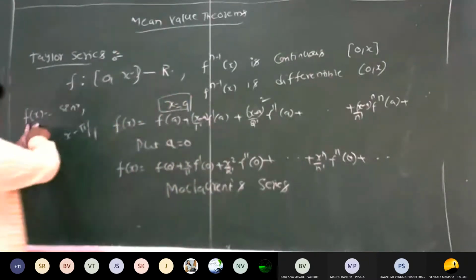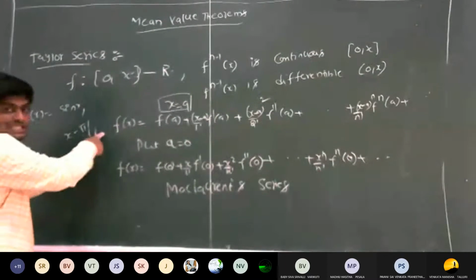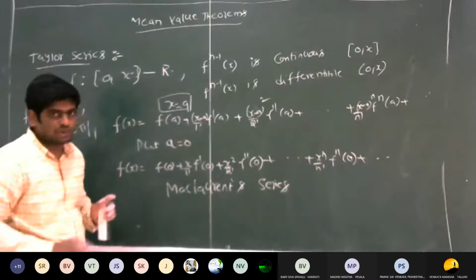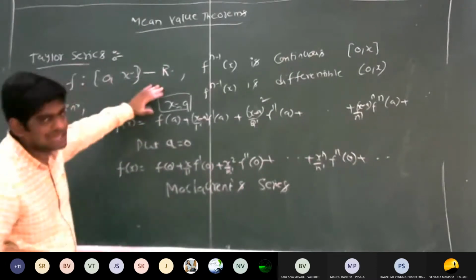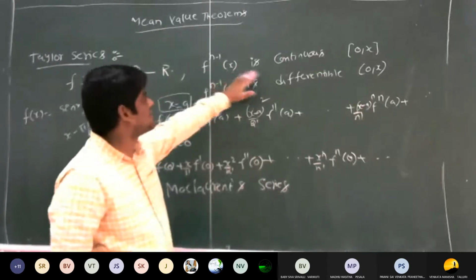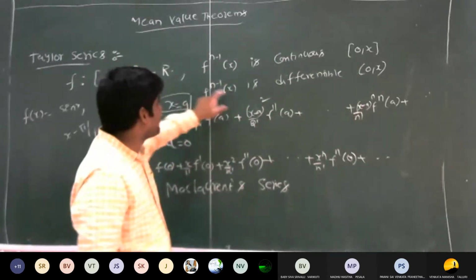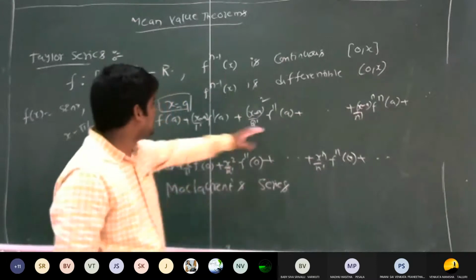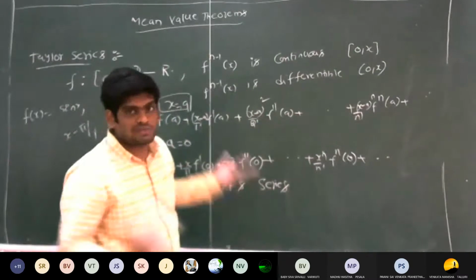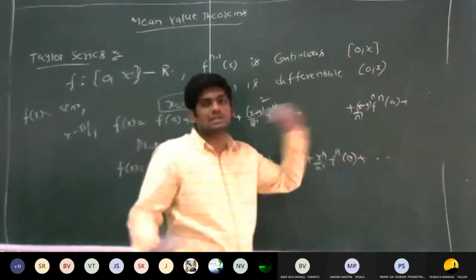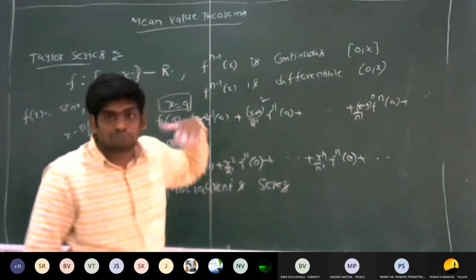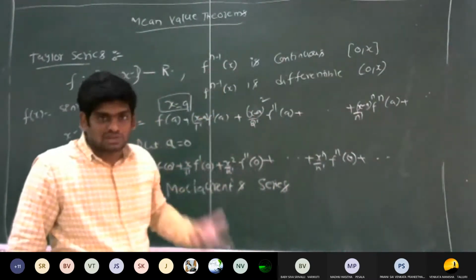So the question is: find the Taylor series of the function sin x about the point x is equal to pi by 4. Likewise, this is the Taylor series of the function about the point x is equal to a. Here the conditions are: the function must be a real valued function, and f n minus 1 is continuous and f n minus 1 is differentiable. Suppose it does not exist, then the Taylor series is not possible to find. So it must be differentiable up to the n minus 1 derivative.